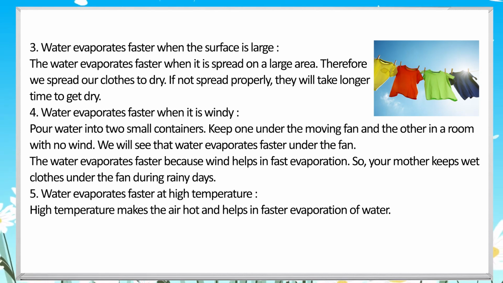5. Water evaporates faster at high temperature. High temperature makes the air hot and helps in faster evaporation of water.